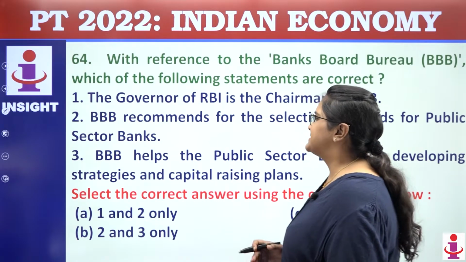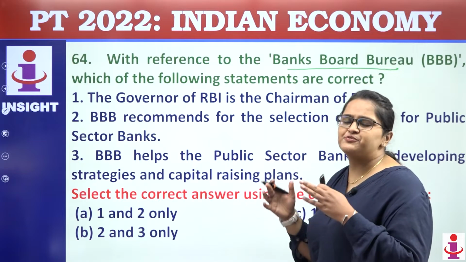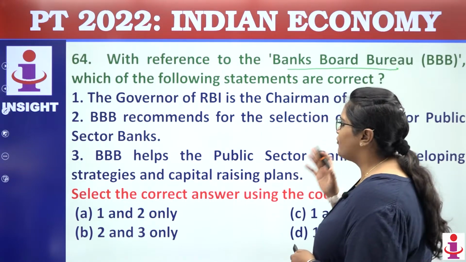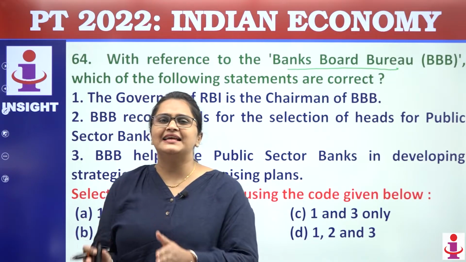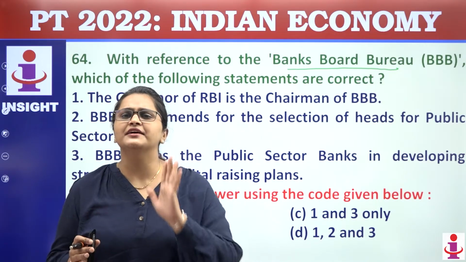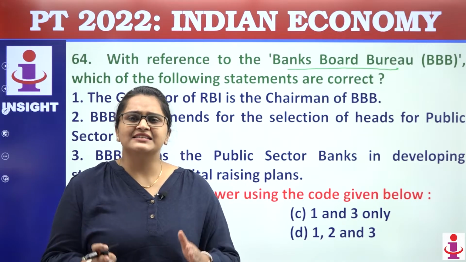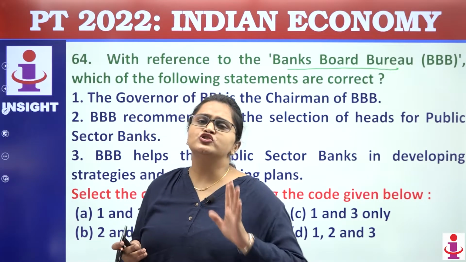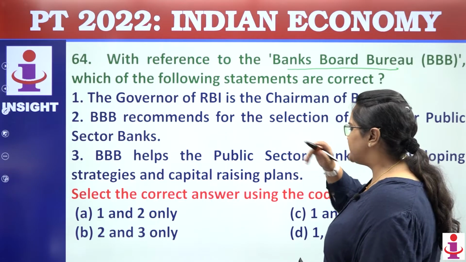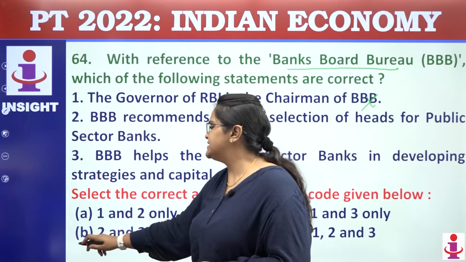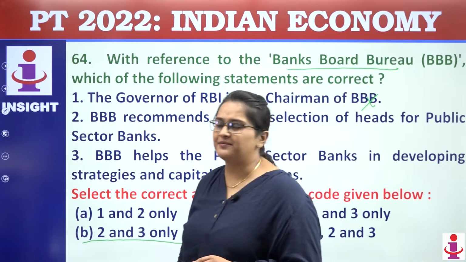Moving towards question number 64, a static question, we have already covered it in the classes. With respect to the Bank Board Bureau, which of the following statements are correct? The Bank Board Bureau chairman is selected by a committee. He is not the governor of RBI, but he is selected by a committee, and this committee recommends his name, and it is not the governor of RBI. So this statement becomes incorrect. When this statement has become incorrect, we have got the answer as option B, that is 2 and 3 are correct.